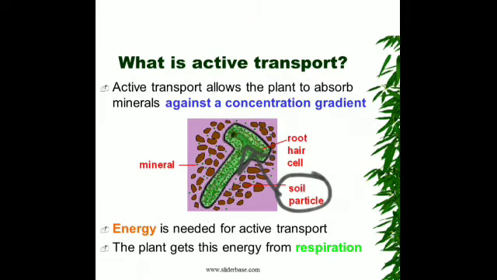Whereas I told you that diffusion is a passive process, there is no energy involvement over there, no energy is needed for diffusion and osmosis. Here energy is needed for active transport. So the movement of particles from a region of low concentration to a region of higher concentration by utilizing energy is called active transport. That is, active transport means energy is used. Hence active transport occurs against the concentration gradient.